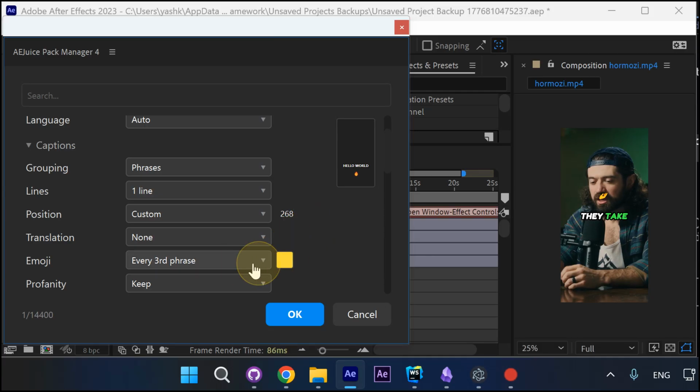You can add animated emoji. By default, it's every third phrase. You can disable them completely or make them more or less frequent.